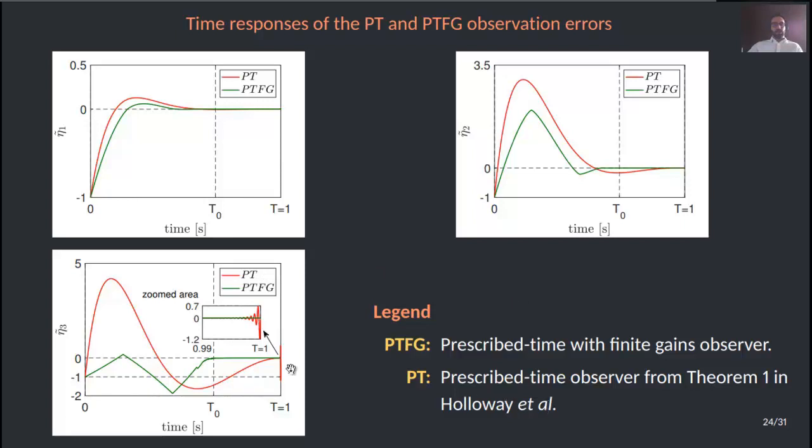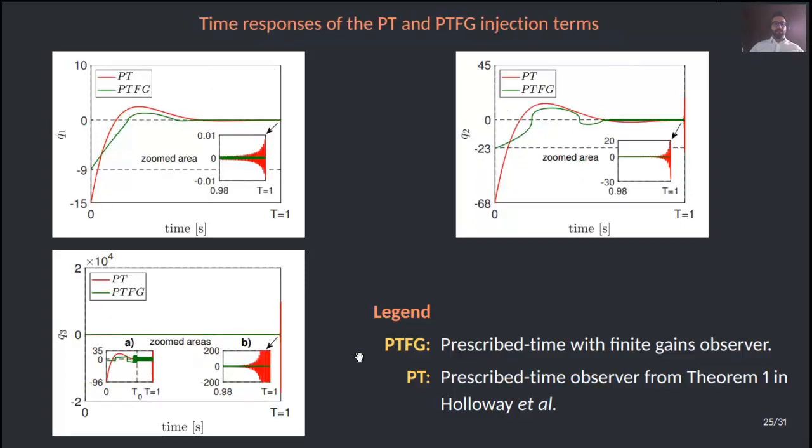This is due to the convergence in this case being at the prescribed time capital T and not before, and in that moment they are suffering from a high gain issue. That's why they are highly amplifying this measurement noise, which is not the case in our proposal.